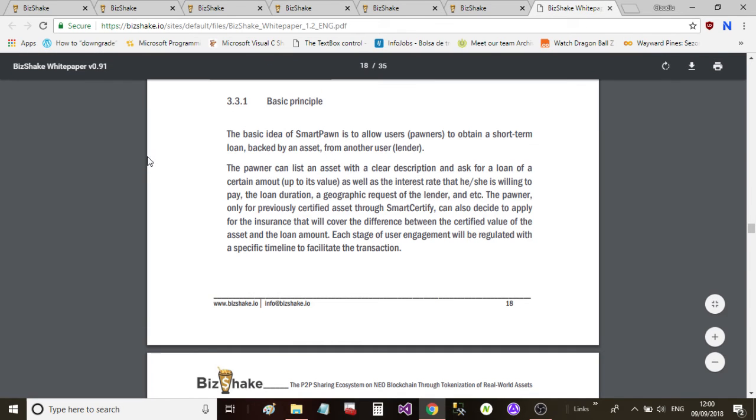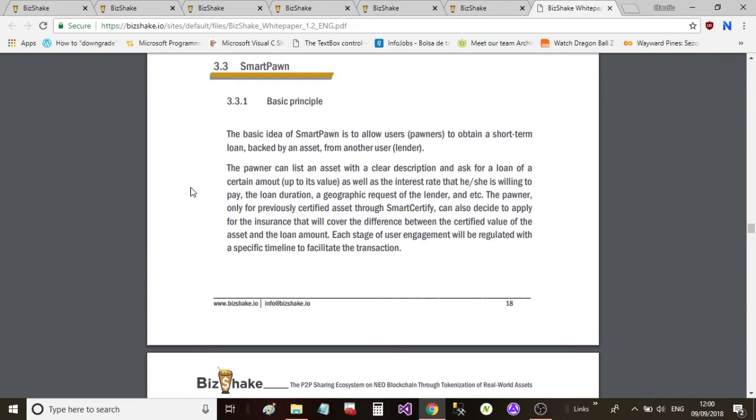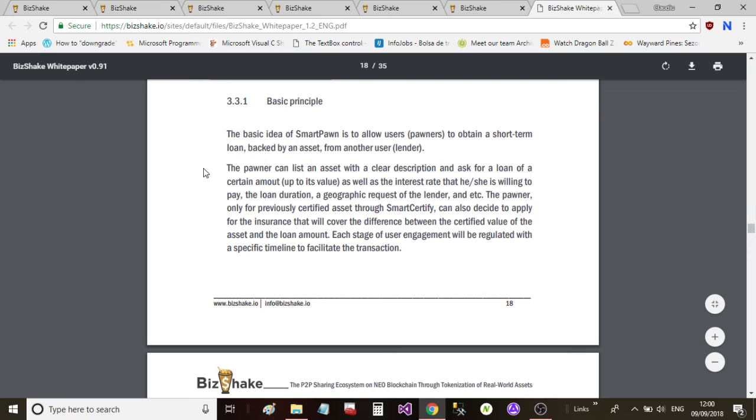Okay, so the other point I wanted to touch here is in their white paper. So in case you're not sure what Smart Pawn is, we're going to go through the basic principle in their white paper. The basic idea of Smart Pawn is to allow users, or pawners in brackets, to obtain a short-term loan backed by an asset from another user, which is the lender. The pawner can list an asset with a clear description and ask for a loan of a certain amount up to its value, as well as the interest rate that he or she is willing to pay, the loan duration, a geographic request of the